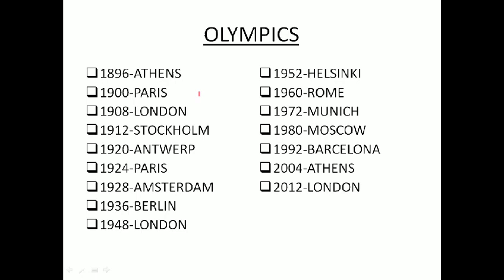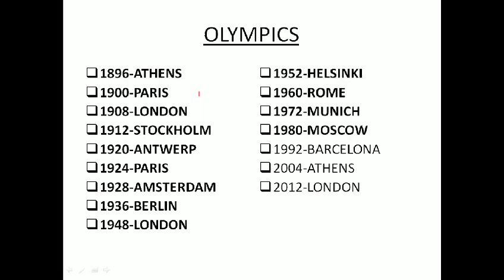So right from 1896 Athens, Paris, London, Stockholm, Antwerp, Paris, Amsterdam, Berlin, London, Helsinki, Rome, Munich, Moscow, Barcelona, Athens, London. So London had hosted three times: 1908, 1948, and 2012.